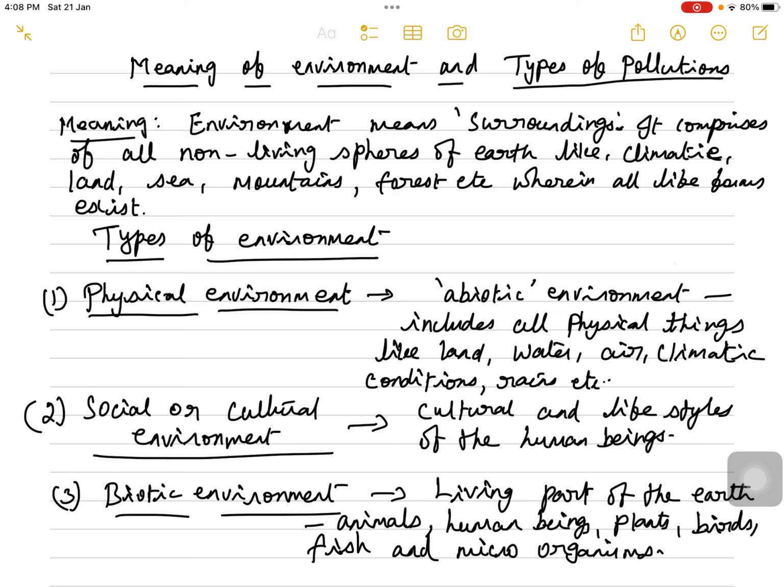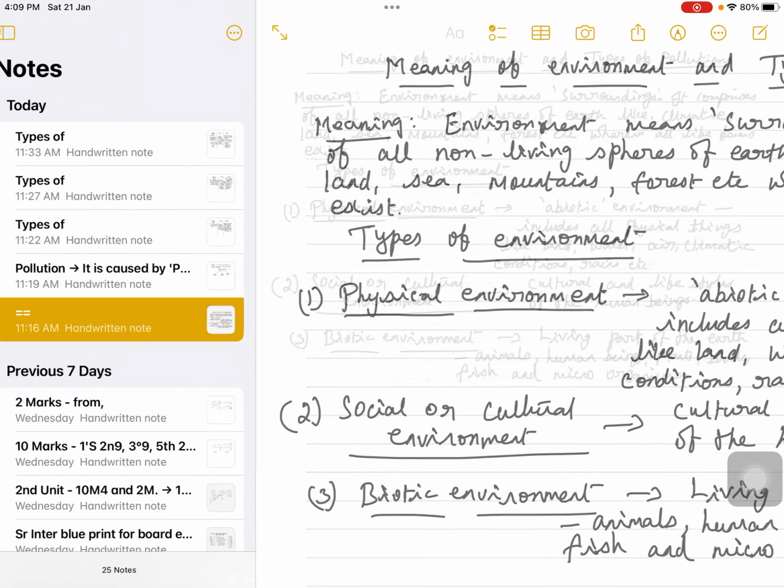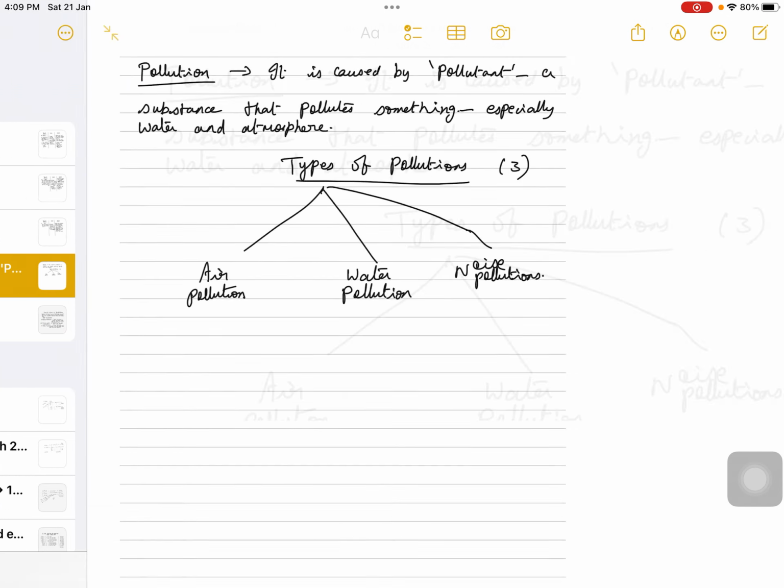Third one is the biotic environment, that is the living things. The living part of the earth, that is animals, human beings, plants, birds, fish, and microorganisms. So all these living things coexist along with the non-living things, and together they constitute the environment. So if there is any pollution happens in any one of these types of environment, then slowly the quality of environment starts degrading.